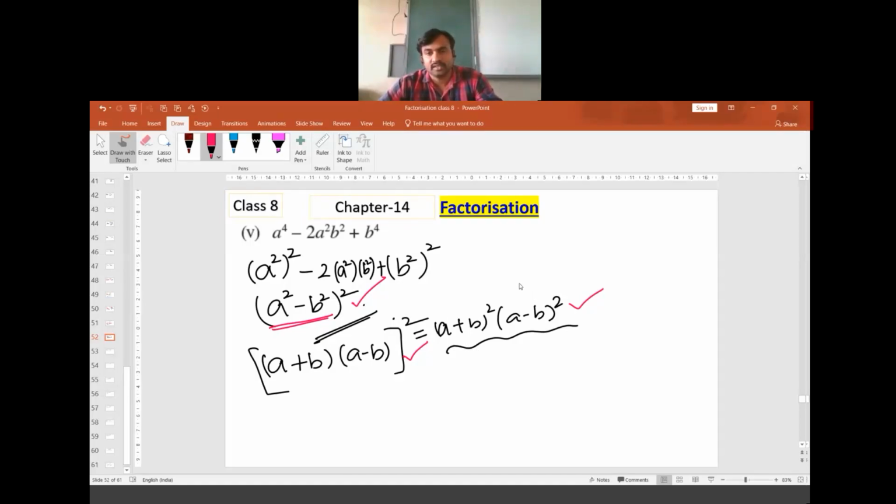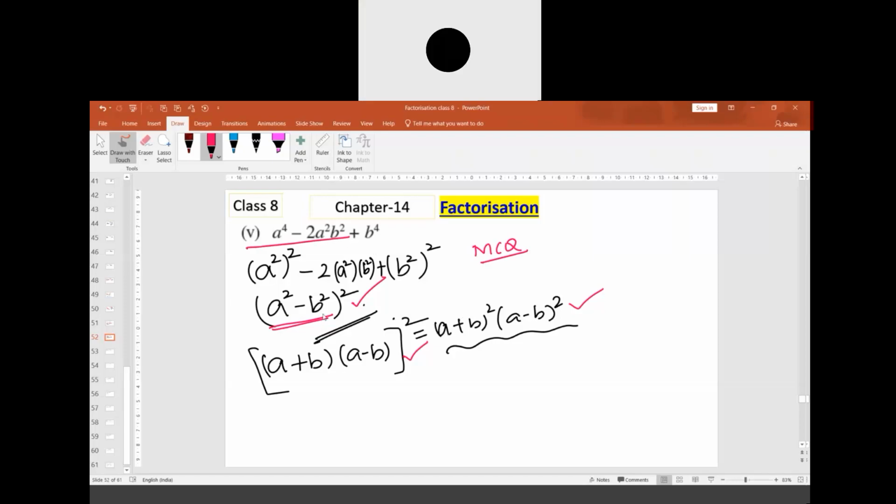No matter how big the question, it will still be of 1 mark in this coming examination. It's all MCQ, 1 mark. Suppose if this question is asked, we will give 4 options. In that, one option is this, and 3 more options are different. So if it is a 4-mark question, you gave it as 1 mark?